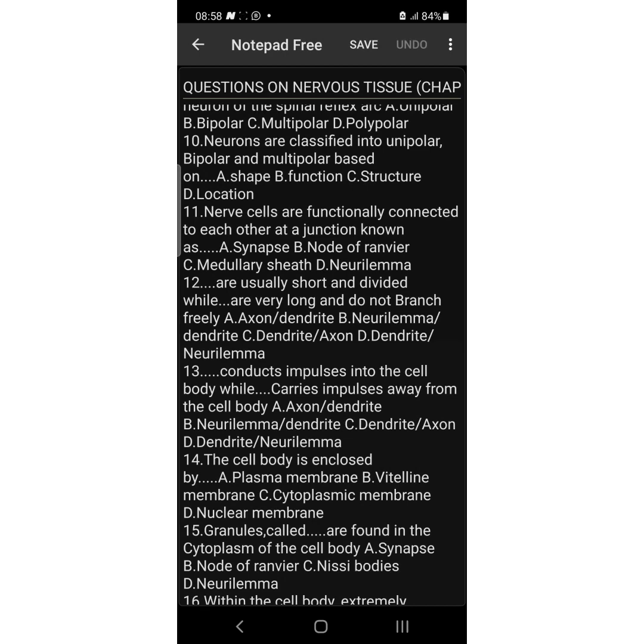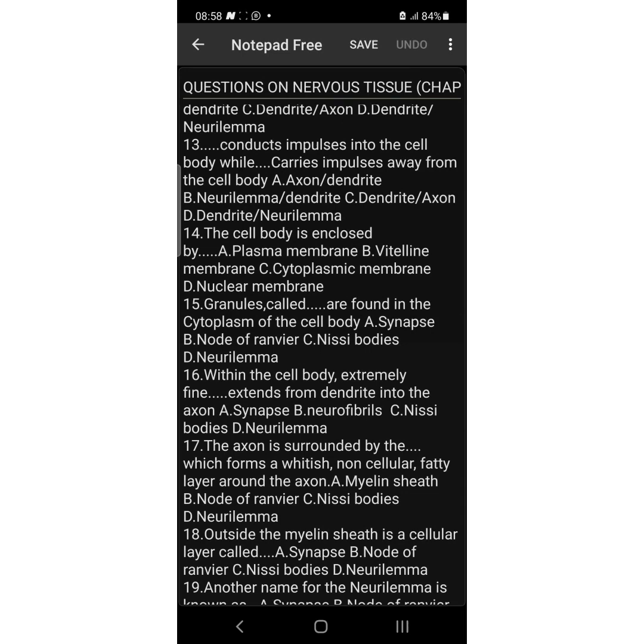C, number 12. Number 13, dash conduct impulses into the cell body, while dash carries impulses away from the cell body. Axon, the first letter of axon is A. The first letter of away is what? A. So please, the part of the neuron that carries impulses away from the cell body is the axon, while the one that carries impulses towards the cell body is the dendrite. So the answer is dendrite slash axon respectively. So the answer is what?